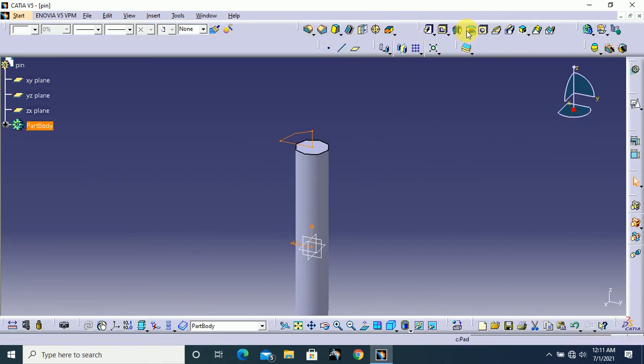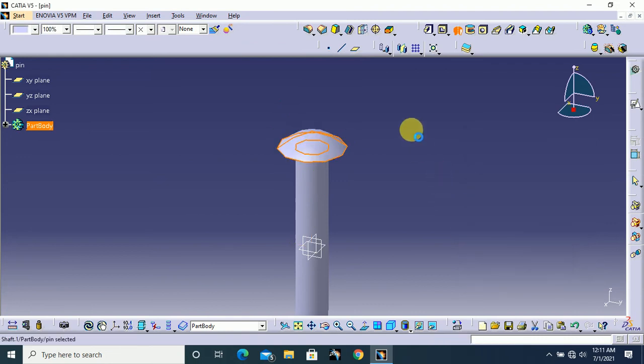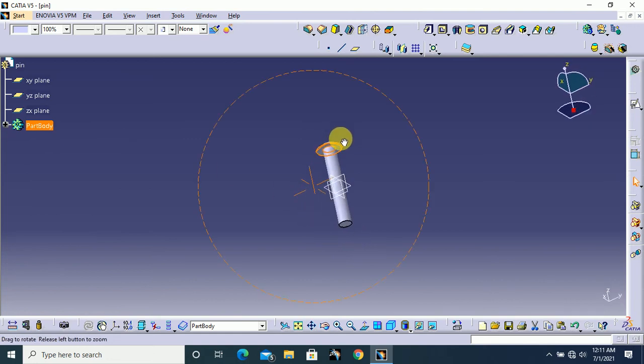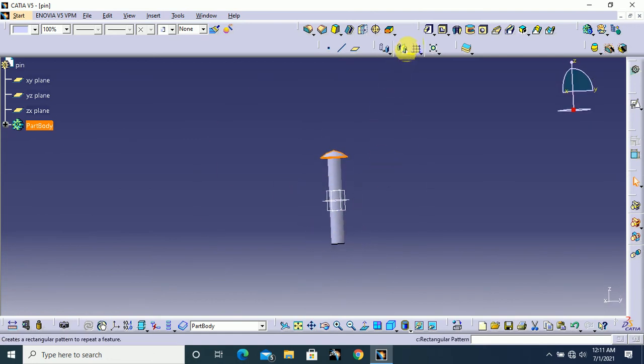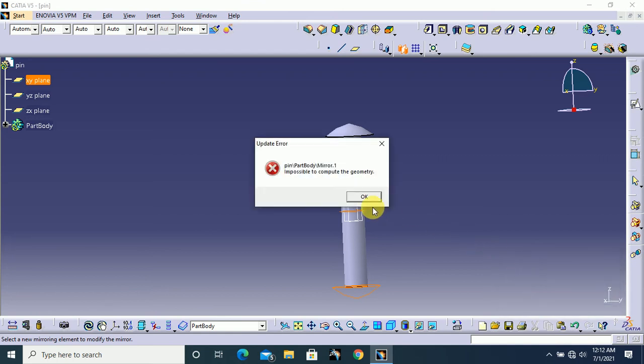After that I select shaft option and our rotation axis Z axis and click OK. After that mirror this shaft to other side, so I select mirror option and click yes. Here the mirroring element XY plane is our mirroring element and click OK and click OK.